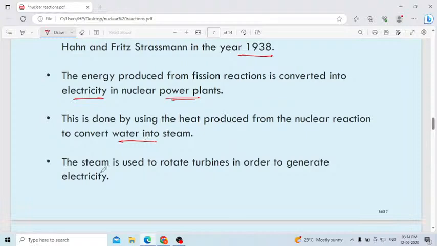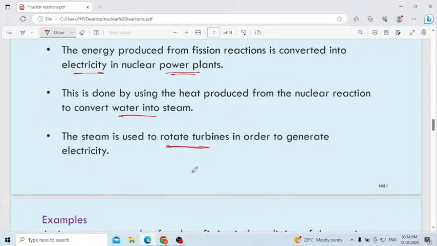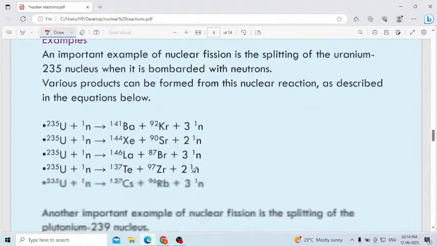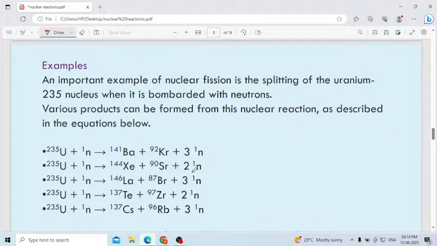Once you get the heat, that heat will convert water into steam. The steam is used to rotate a turbine in order to generate electricity. If the steam passes through the turbine, it will keep rotating and generate electricity. Here I included one more example, uranium only. I explained in detail step by step. You can go through that one.